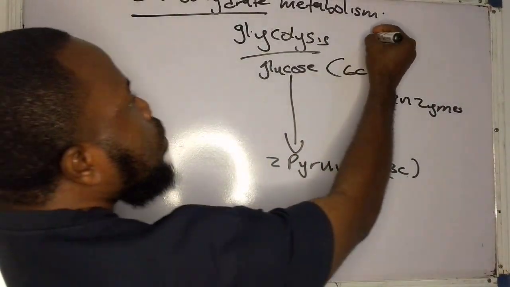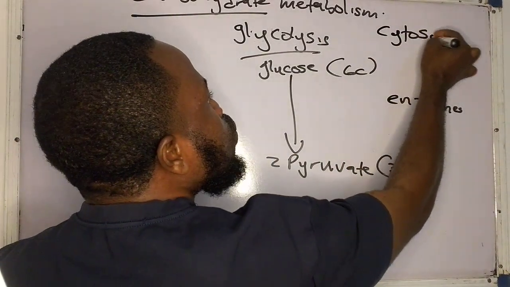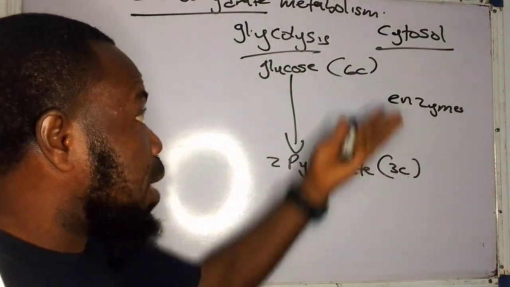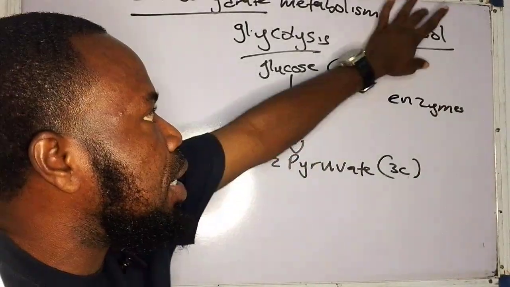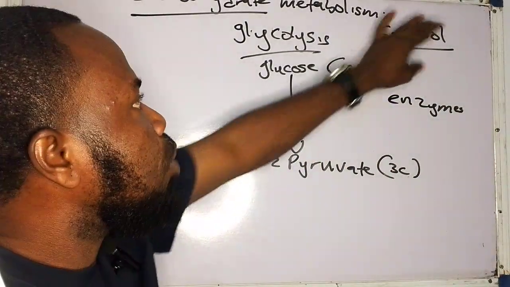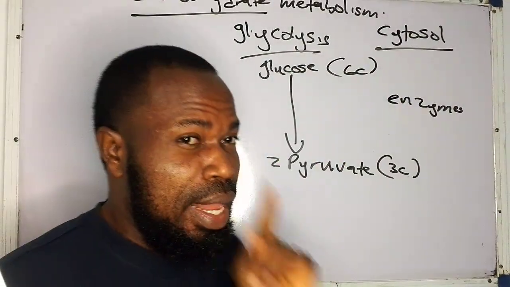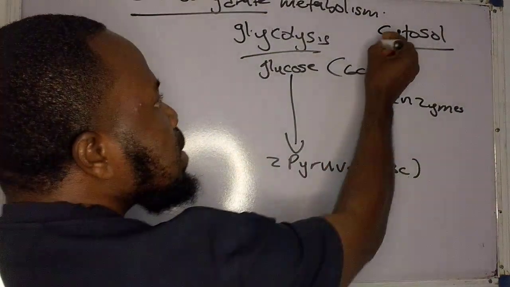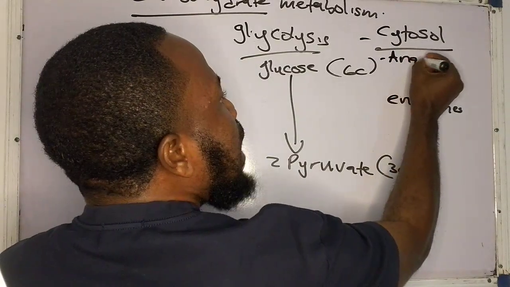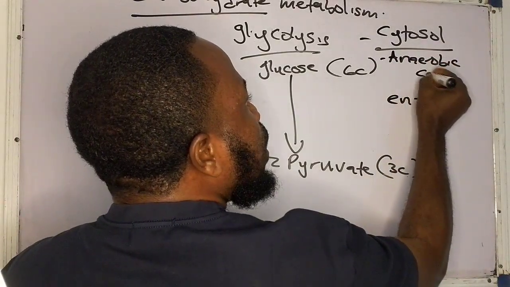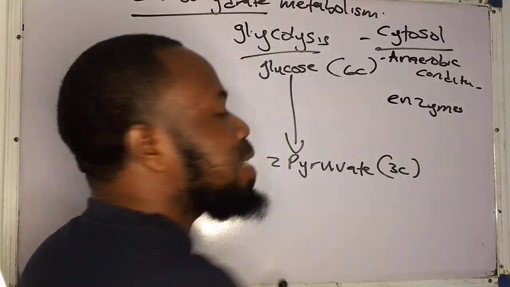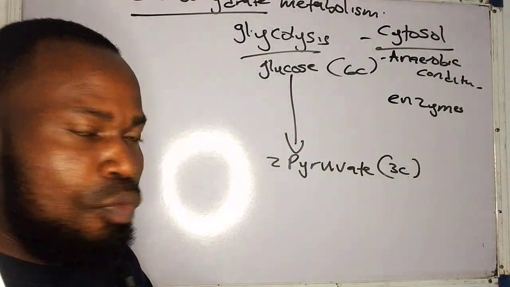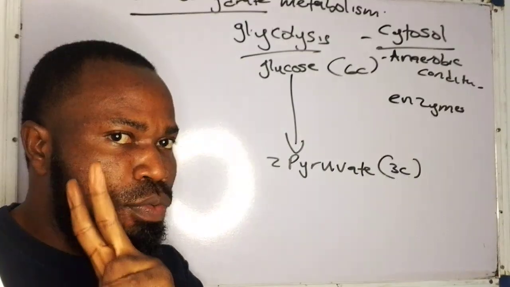Now look at it now. Now this glycolysis occurs in the where? In the cytosol, in the cell, which you can also regard as the cytoplasm. Now the gel-like structure of the cytoplasm. Now this glycolysis occurs in the cytosol of the cell. And again, this glycolysis occurs under anaerobic condition. That means it occurs in the absence of oxygen. Now, what is the end product of glycolysis? Is 2 pyruvate molecule.